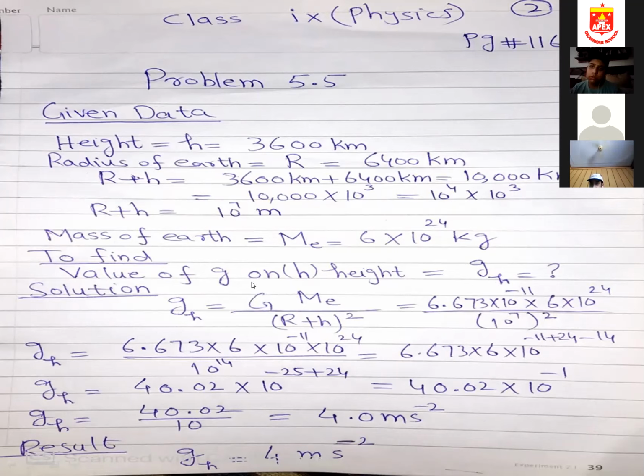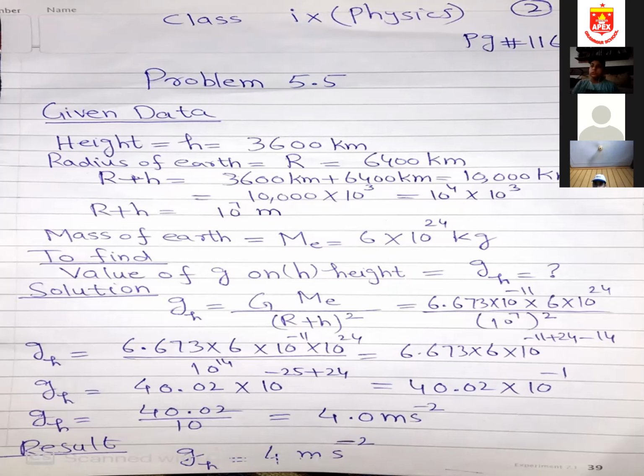Where did I get this formula? If you open page number 111, when we read this chapter, I told you the formula under equation 5.8. You can see on page number 111, gh is equal to G Me upon (R plus h) whole square.